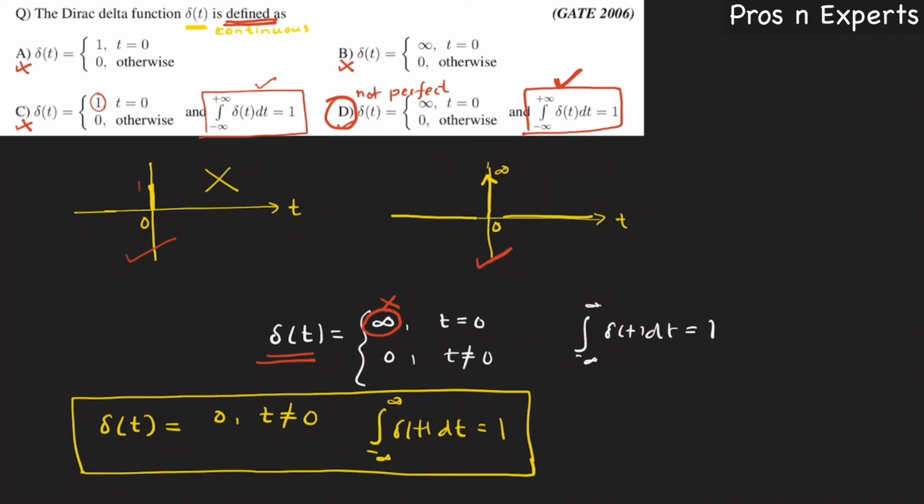So we can always say the integral of del of t dt equals 1. In standard textbooks we can see this as the perfect definition. Anyway, in the given options, option D will be the more appropriate option.